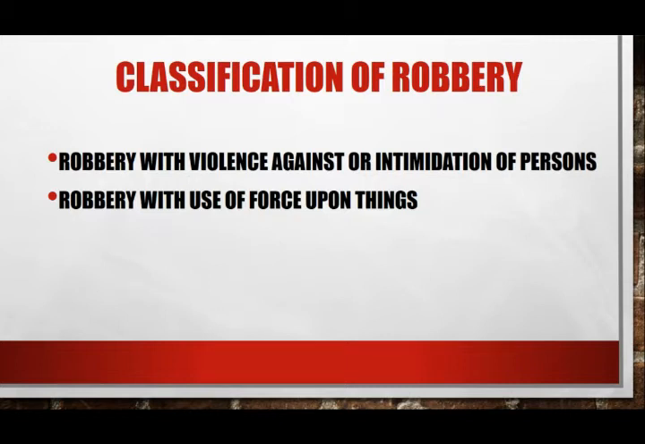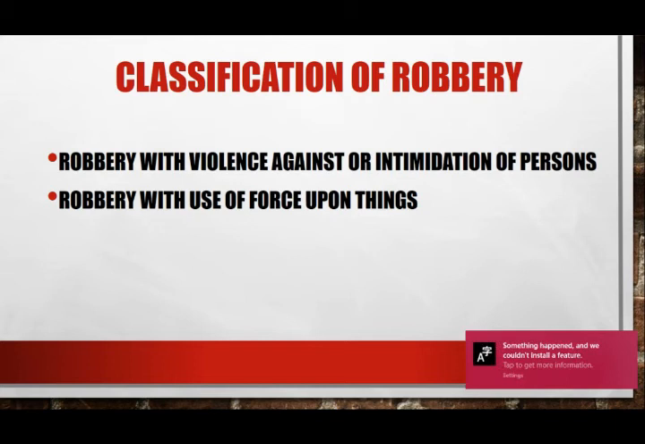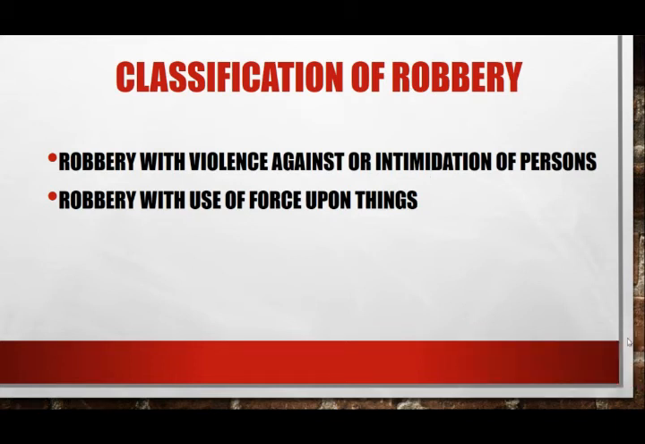So, nagkakaroon lang naman ng intimidation kung ang ginawang pagbanta ng magnanakaw o ng robber o ng accused ay dahilan para matakot ang biktima. So, next classification is robbery with use of force upon things.